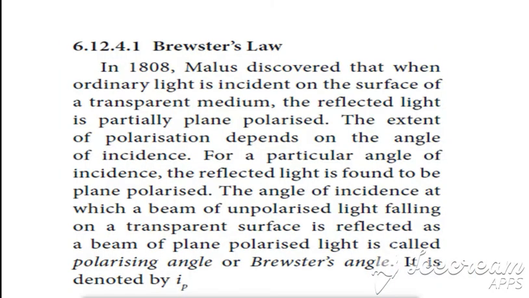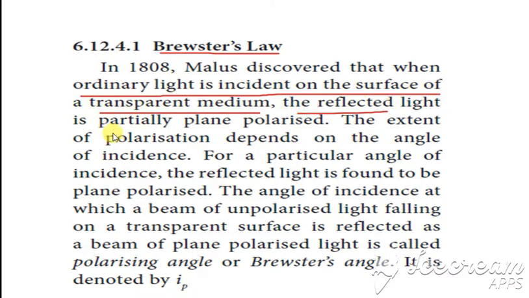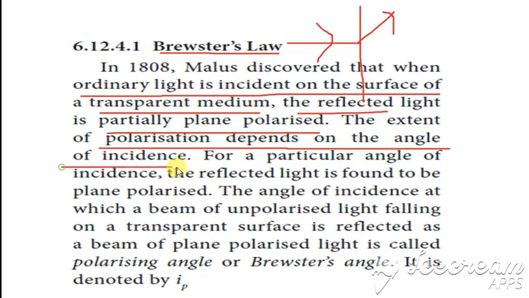Next is a very important topic, which is Brewster's law. Malus discovered that when an ordinary light is incident on the surface of a transparent medium, the reflected light is plane polarized. The extent of polarization depends on the angle of incidence. So depending on the angle of incidence, the extent to which it is polarized varies.